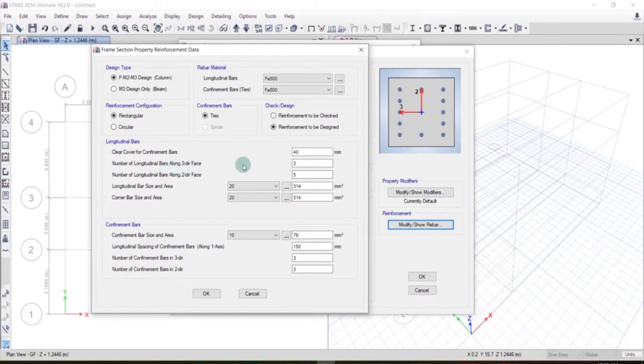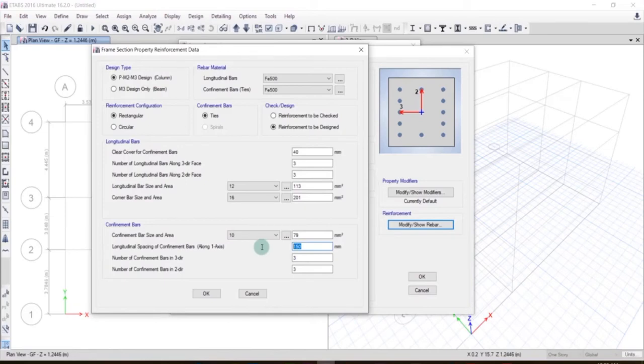So number of bars along 3 direction face is 3, it's fine. Number of bars along 2 direction face, let's make it as 3 also. So longitudinal bar size and area, so corner bars we'll take as 16 mm, and the longitudinal bars we'll take as 12 mm. And confinement bars, that are the rings, or you can say the lateral ties, confinement bar size and the area, so of 10 mm. So we are using the rebar of 10 mm for the confinement bars.